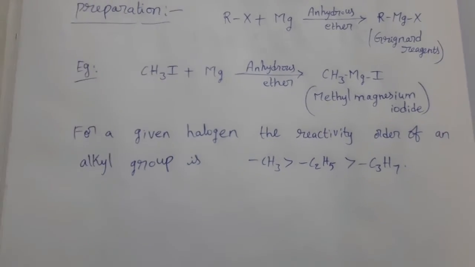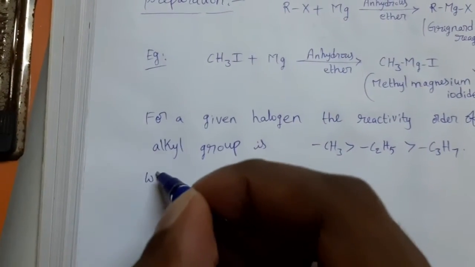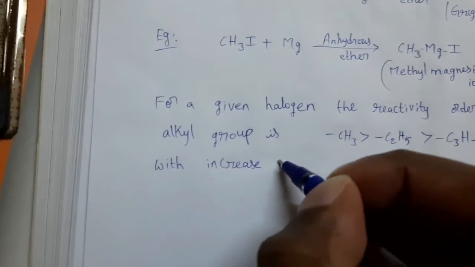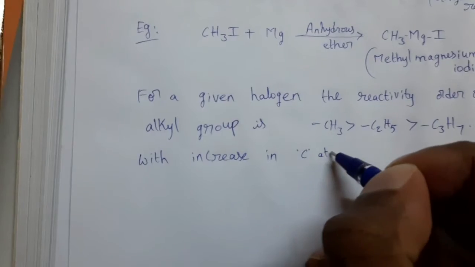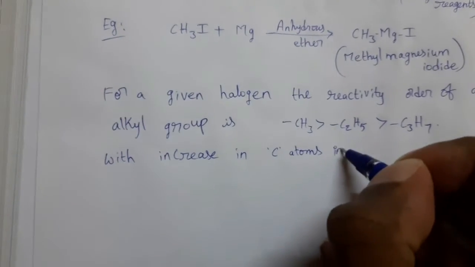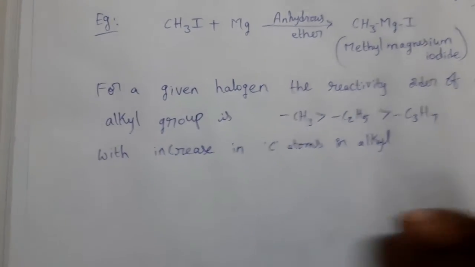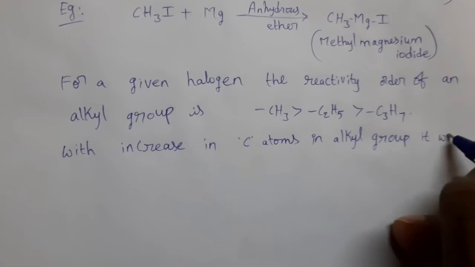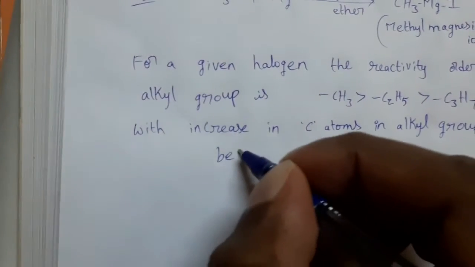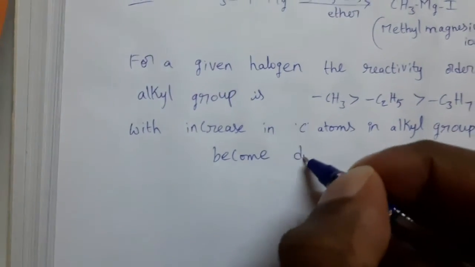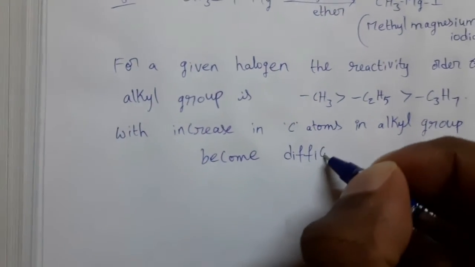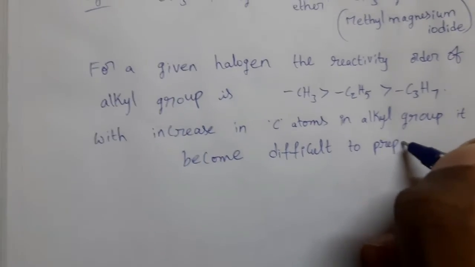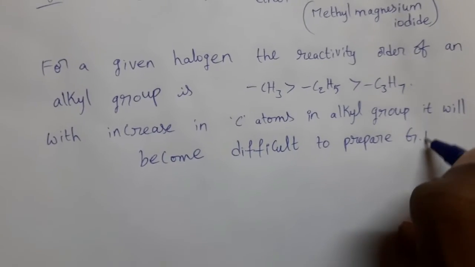With increase in carbon atoms in the alkyl group, it becomes difficult to prepare Grignard reagent.